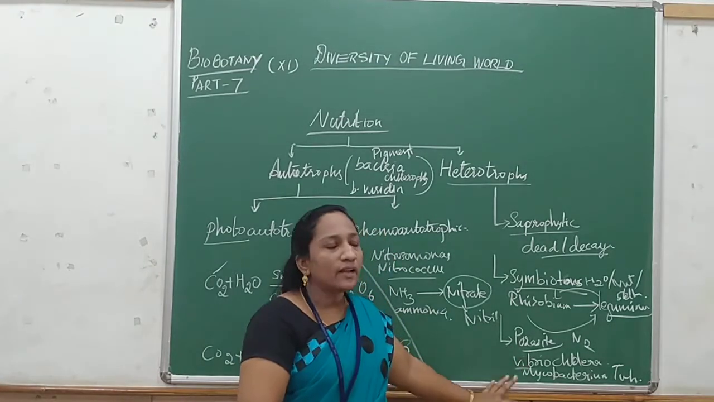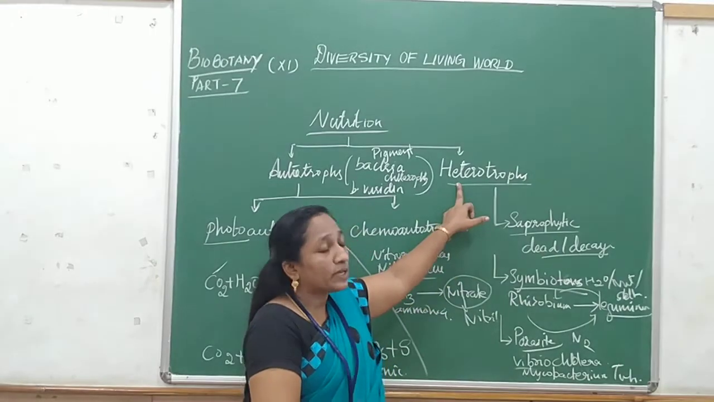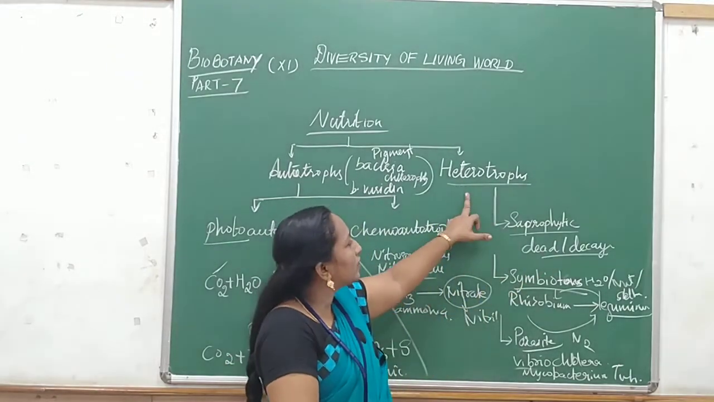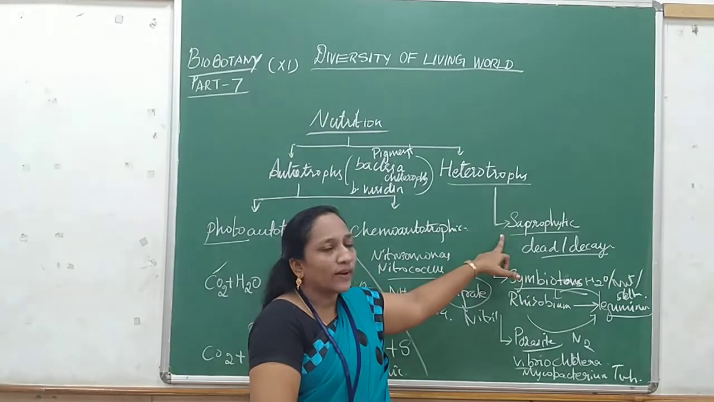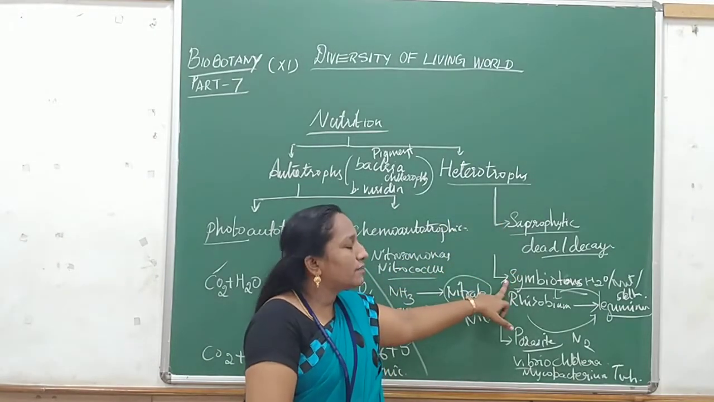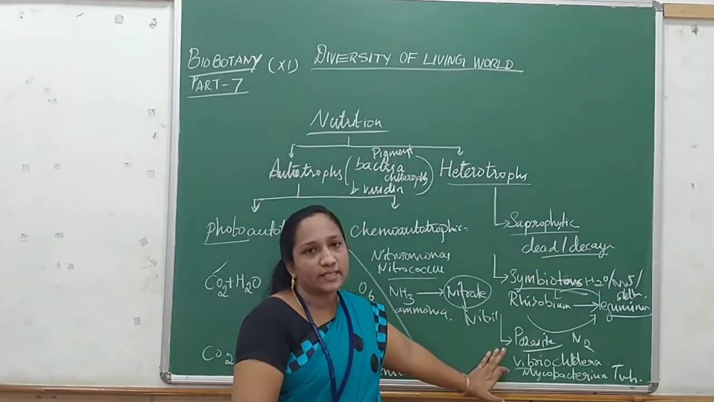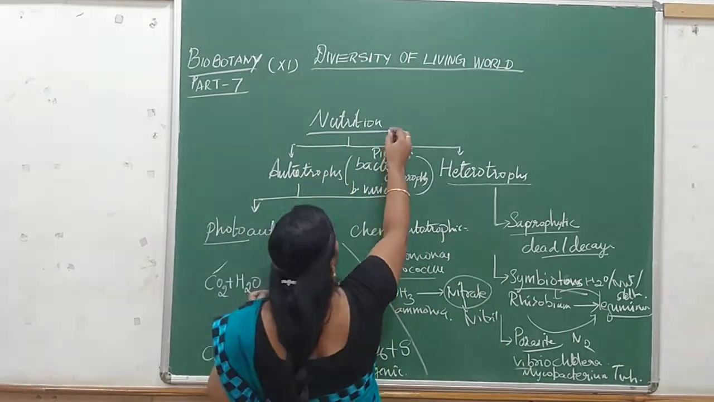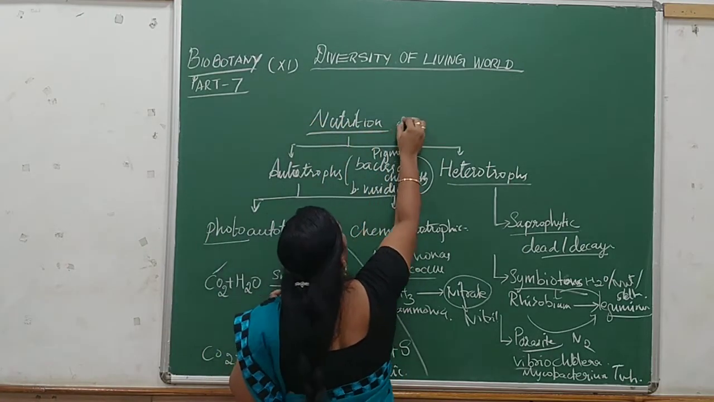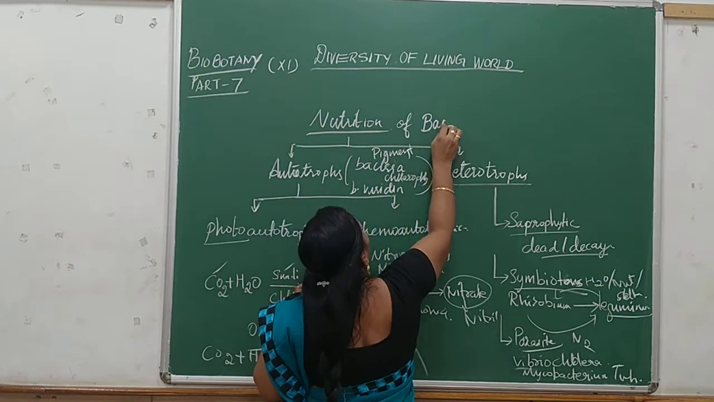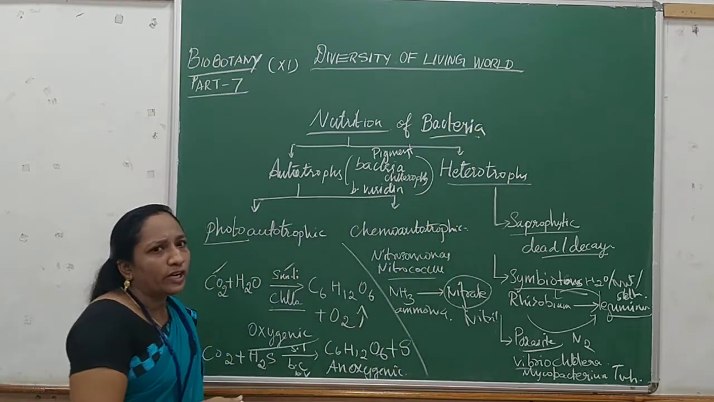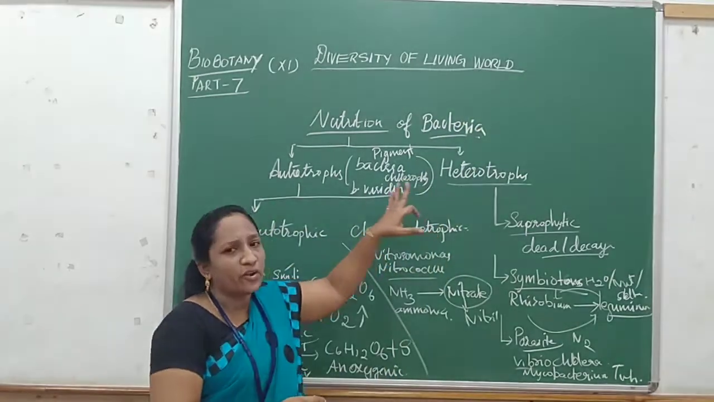Children, up to this clear? So heterotrophs means getting food material from other organisms. That is called heterotrophs. These heterotrophs are further divided into saprophytes, symbiotants and parasites. And once again, what are we learning? Nutrition of bacteria. So the bacteria does two modes of nutrition, autotroph and heterotroph.